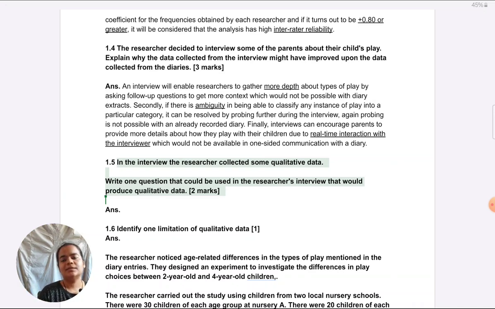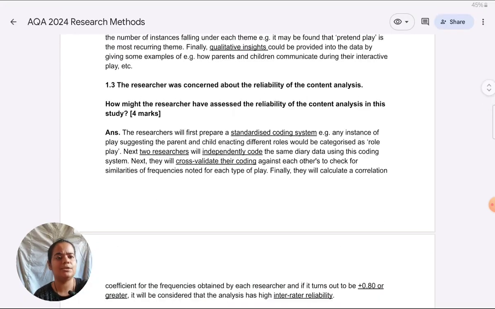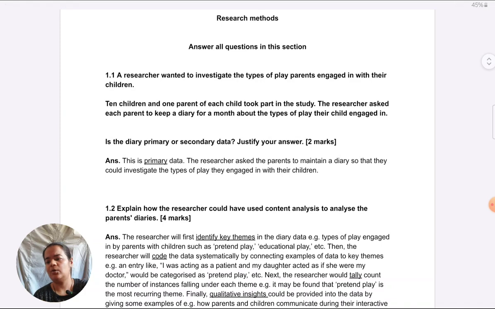The interviewer will ask, do you do pretend play with your child? Do you engage in educational play with your child? That's too broad. Always revisit the aim of the study. I will strongly recommend that when it comes to these type of questions. What does the researcher want to see? The types of play parents engage in with their children, right? So ask something about that, and also we should read a little further. Like he asked them to maintain a diary for the month, so he wanted to know, for a long time, what type of play they're engaging in. Keeping all this in mind, make the wording such that it is relevant to all the details given in the question.